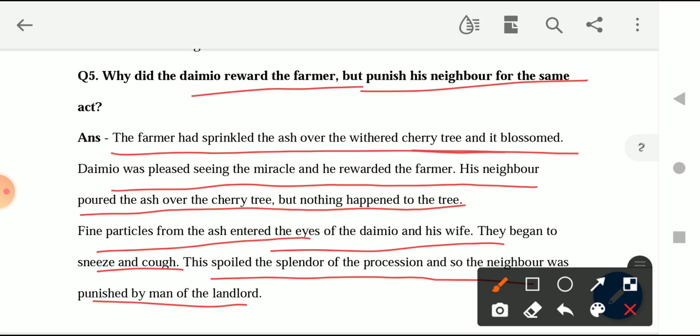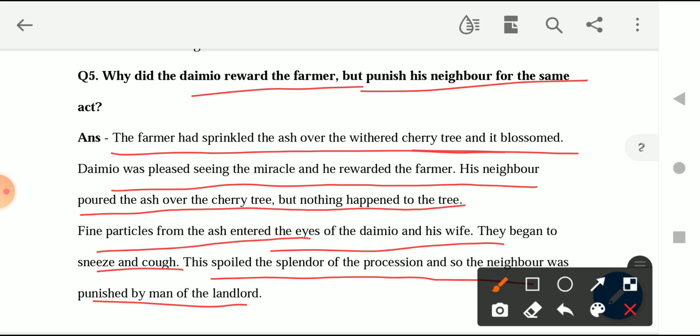So what happened, the neighbors did the same thing. They took the ashes and sprinkled them, but the ashes that they threw on the trees were not able to revive the trees once again. So the ashes went into the eyes and nose of the Demio and his wife, and they both started sneezing and coughing due to the particles of ashes.